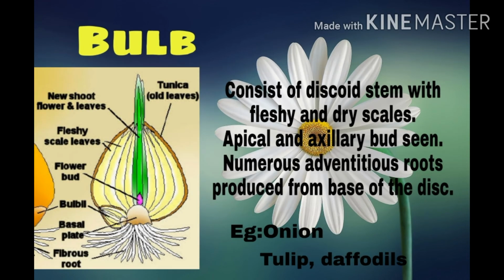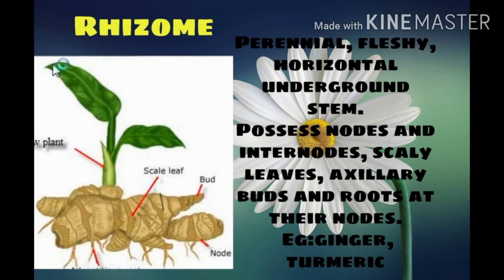The next underground stem modification is bulb, and they undergo vegetative propagation. Here they contain both dry scaly leaves and fleshy scaly leaves arranged in layers. In the picture it is clearly shown. Inside that there are buds, both apical and axillary buds are seen, and these buds produce shoots with flowers and leaves and adventitious roots. So that is about bulb. Examples for bulb are onion, then tulip and daffodils.